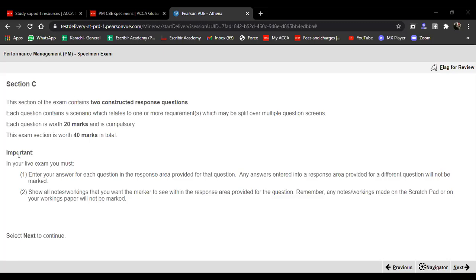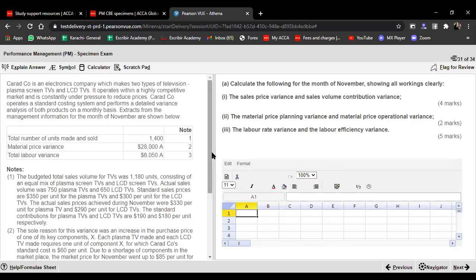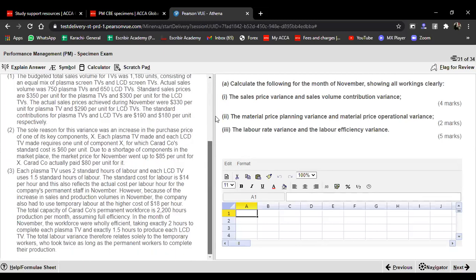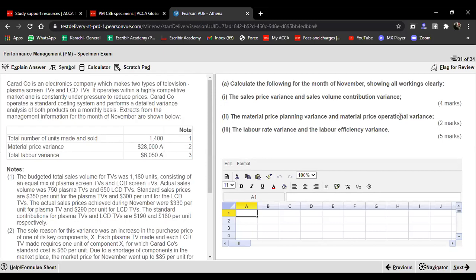Okay, now what you have in front of you is basically section C. And when we talk about section C, the instructions are available. You could see the instructions. There are going to be 2 questions. Each question is going to be worth 2 marks. If I go on, you see there are going to be 2 questions. One of them is going to be a word processing question, and the other one is going to be a spreadsheet based question. So you see, this is again the scenario, and the requirements are mentioned here.